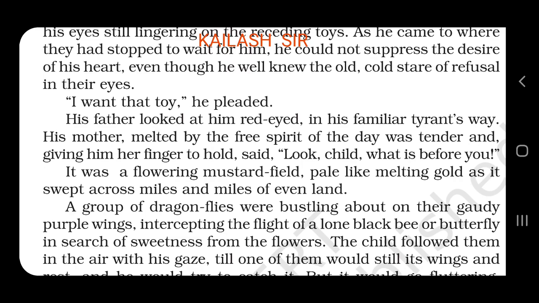Pale like melting gold as it swept across miles and miles of even land. As we see sarso, its color is yellow, so it looks like melting gold. The field is looking like melting gold. Everywhere gold is there, melted gold. It swept across miles and miles of even land, and nothing else is seen as far as the sight goes, or we can see miles and miles only of mustard fields. So it is described like that.